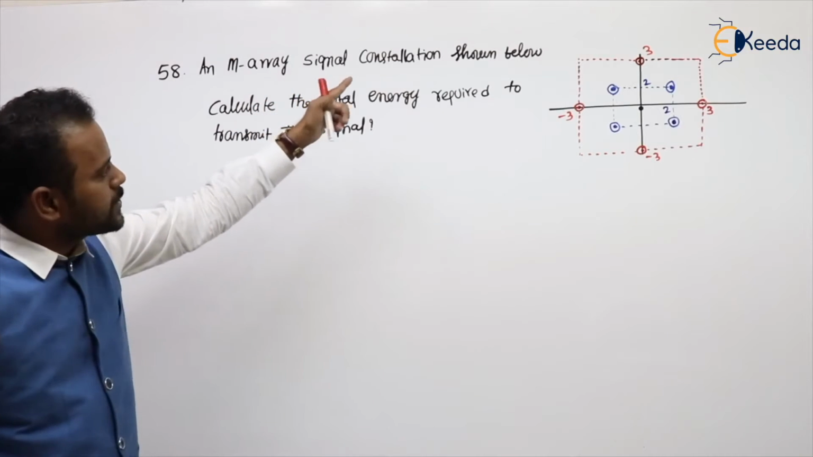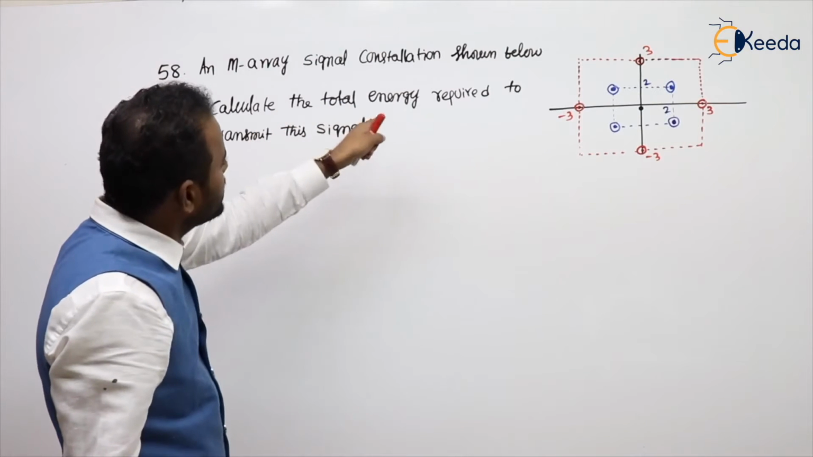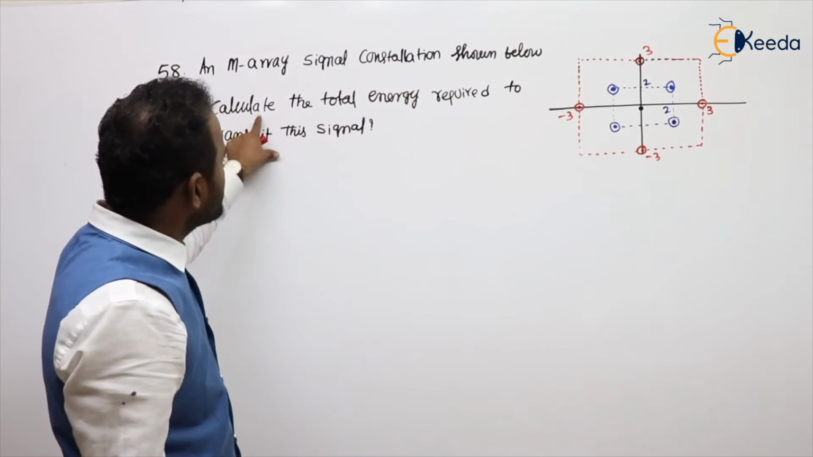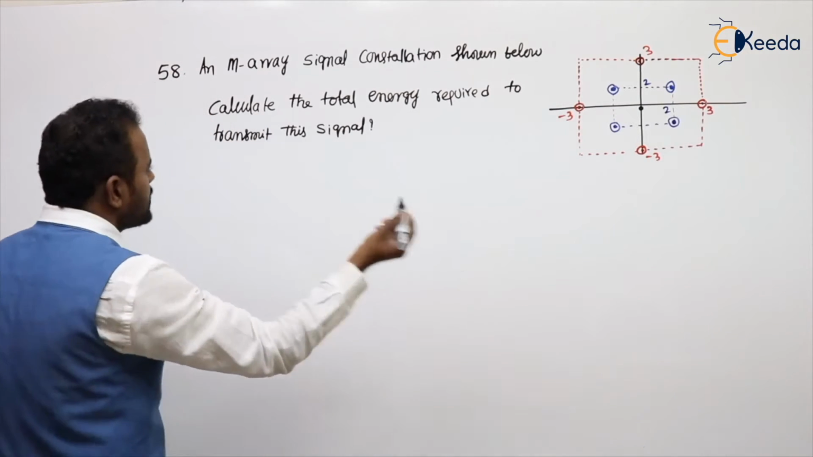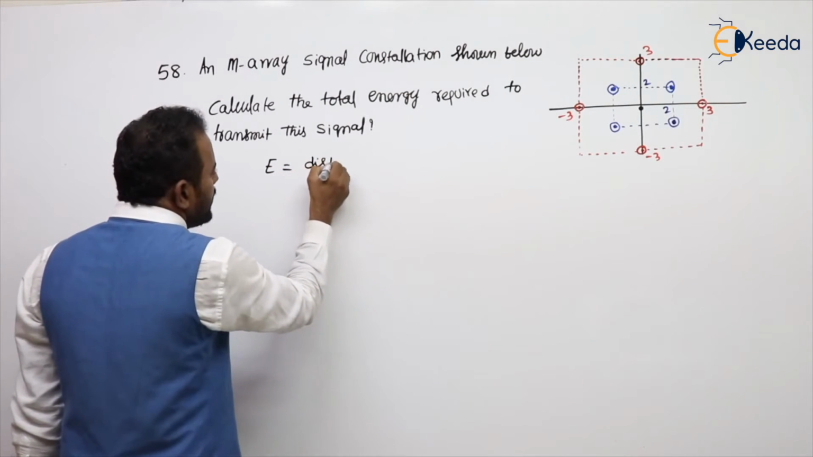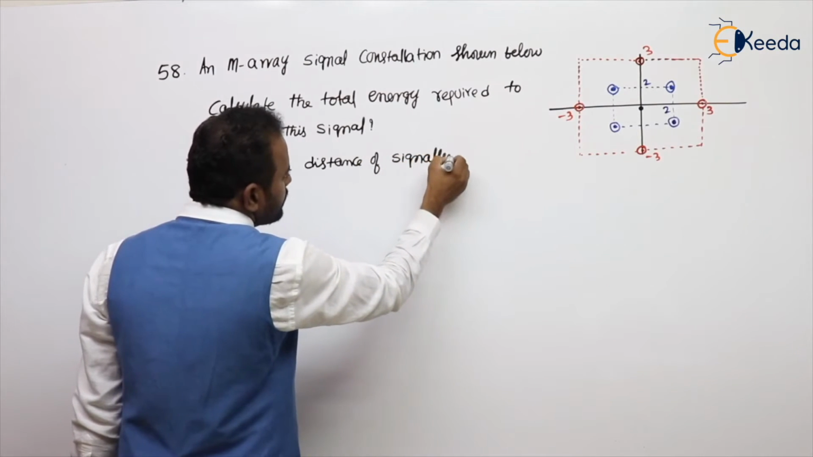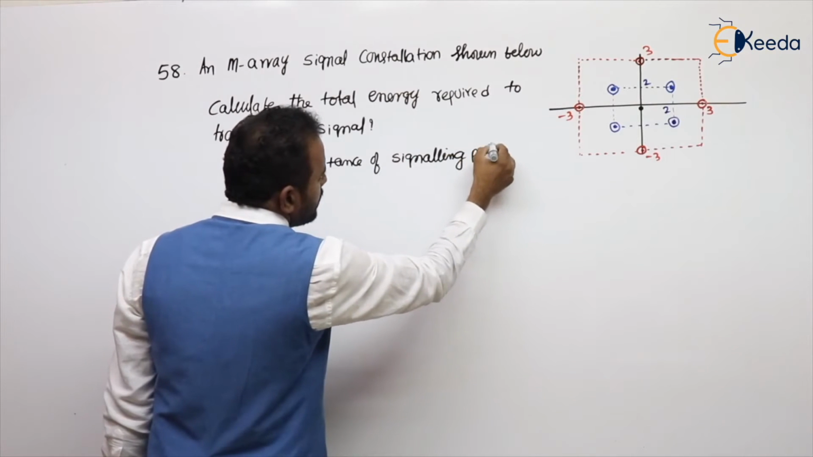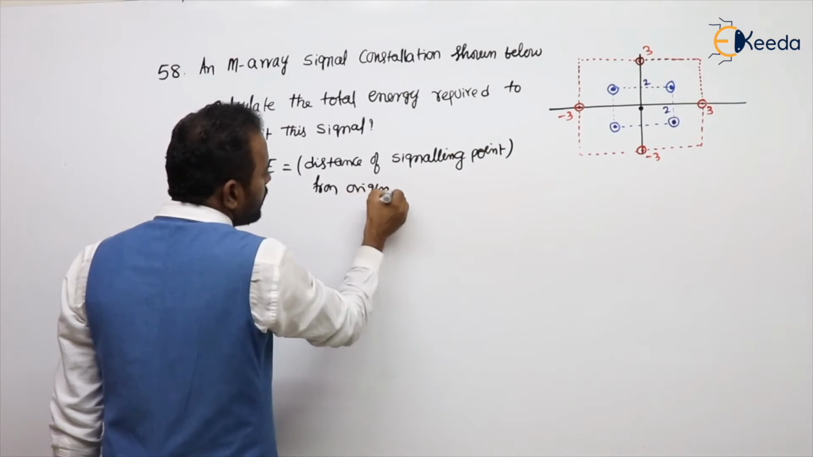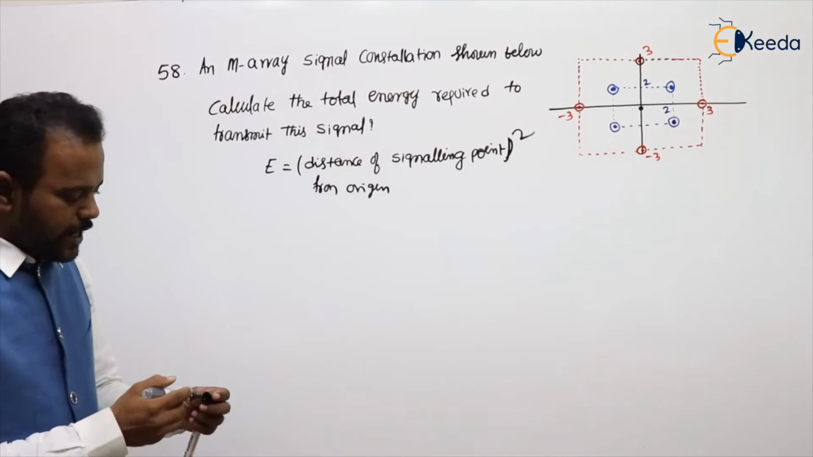An M-ary signal constellation shown below. That is a signal constellation. Calculate the total energy required to transmit the signal. Options are not needed. So what we need to calculate, sir? Total energy, sir. What is the total energy? How to calculate energy? Energy is nothing but distance of signaling point from origin whole square. Distance of a signaling point from origin whole square, that is called energy.